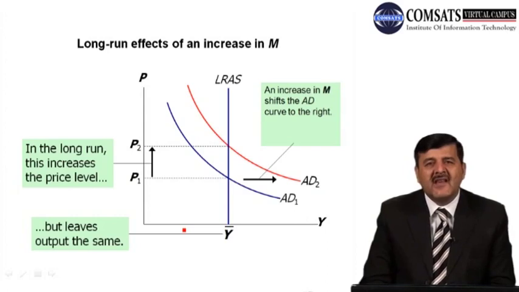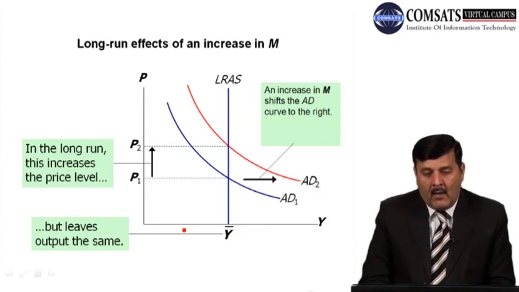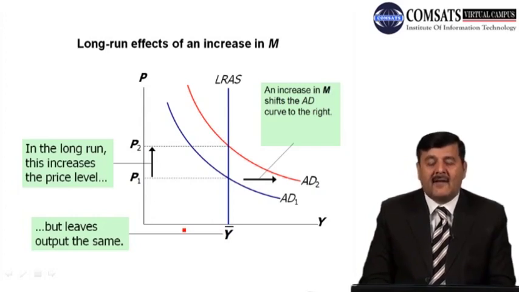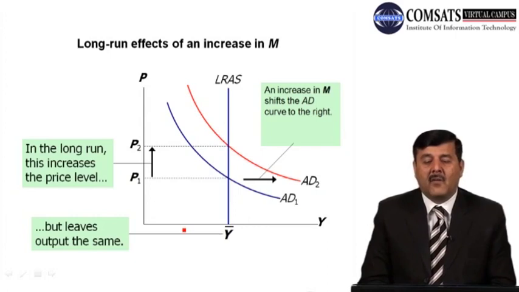Now we'll combine both these two sides of the economy of the market, which is the aggregate demand and aggregate supply, and see how the change in any parameter in the economy affects the level of output and price level in the country or in the economy. If you look in this diagram, on y-axis we are measuring or taking price, on x-axis we are measuring output. We have aggregate demand curve. AD1 is the initial aggregate demand curve, and LRAS is the long run aggregate supply curve, जैसा कि हमने अभी देखा कि which is vertical, which is given to us.